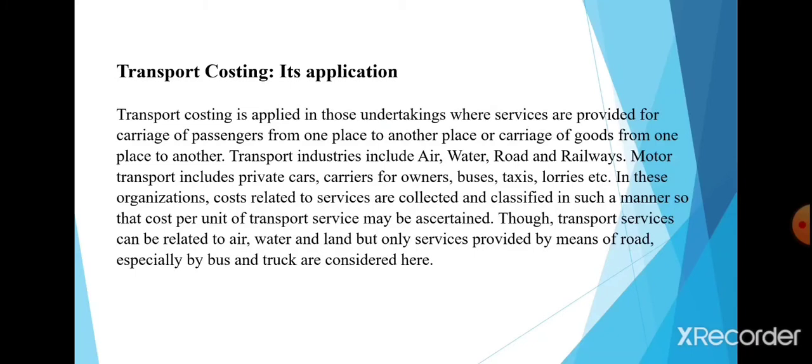Okay, in our syllabus we have only the transport costing. So let us know what is transport costing. Transport costing is applied in those undertakings where services are provided for carriage of passengers from one place to another place, or carriage of goods from one place to another place. Transport industries include air, water, road and railways. Motor transport includes private cars, carriers for owners, buses, taxis, lorries, etc.